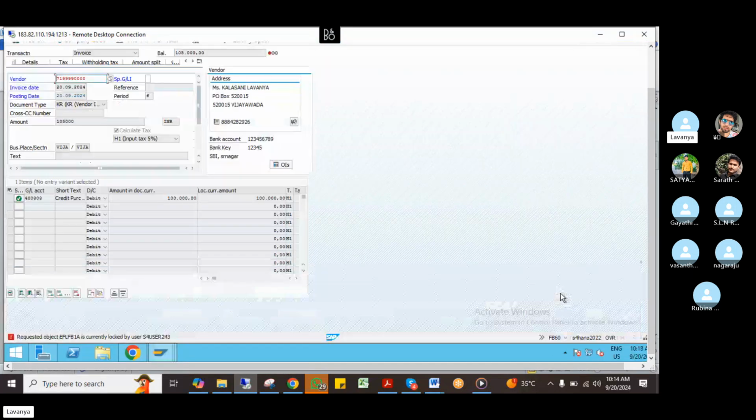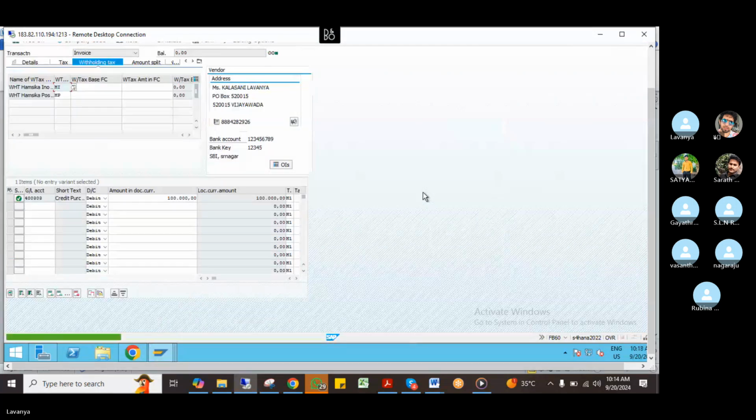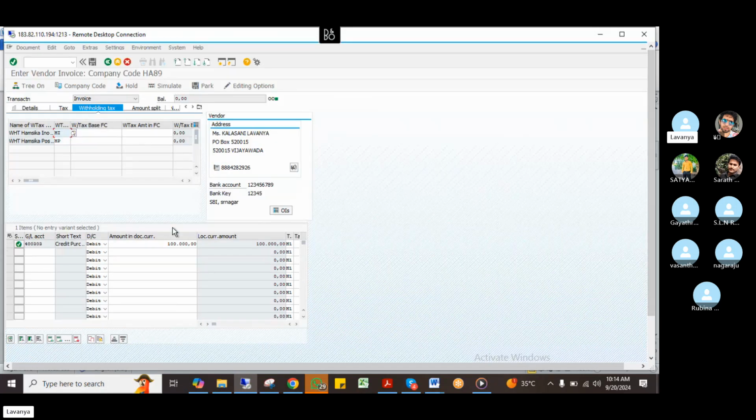Now enter. This is subject to withholding tax. I have to get this, okay, because I have mentioned one is GST and the system is informing. This is also subject to withholding tax. So if I give this, the pop-up meaning is you are calculating the GST and also the withholding tax. So just remove this withholding tax. Just simulate now.